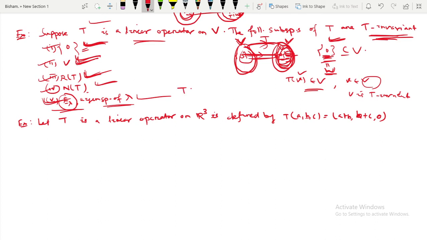So here T is a linear operator on R3, and the transformation is defined as T of A, B, C equal to A plus B, comma B plus C, comma 0.